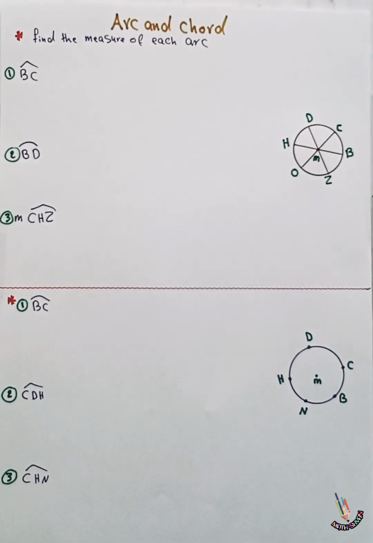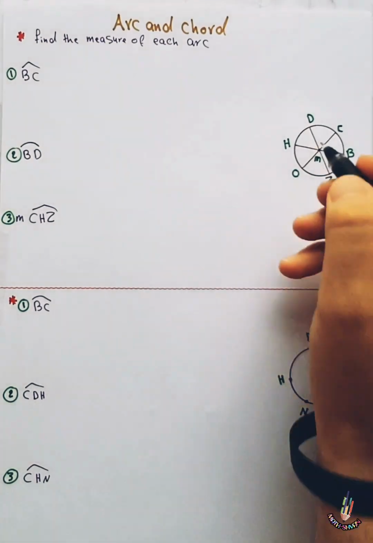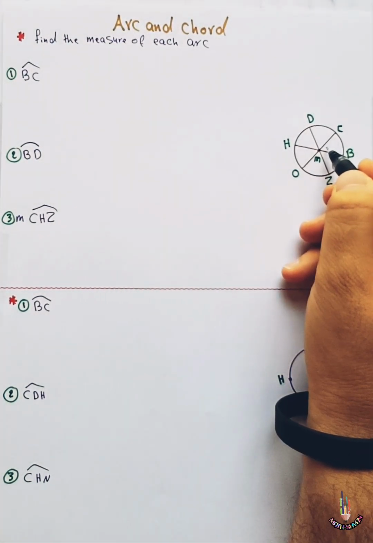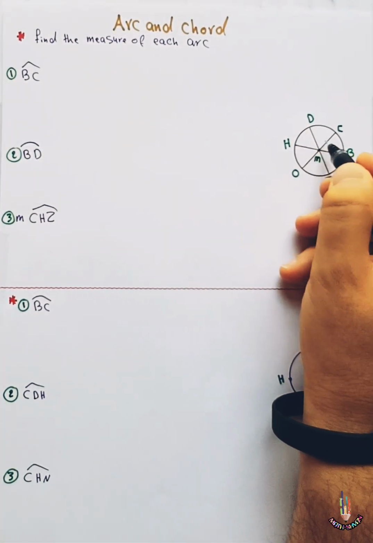So there are 6 congruent central angles. This is 1, 2, 3, 4, 5, 6.